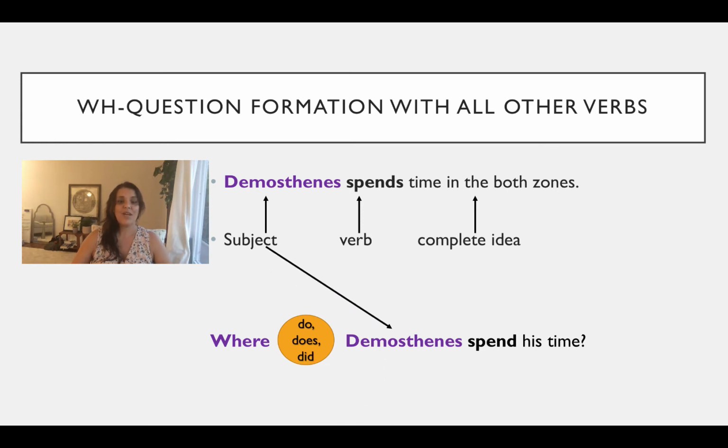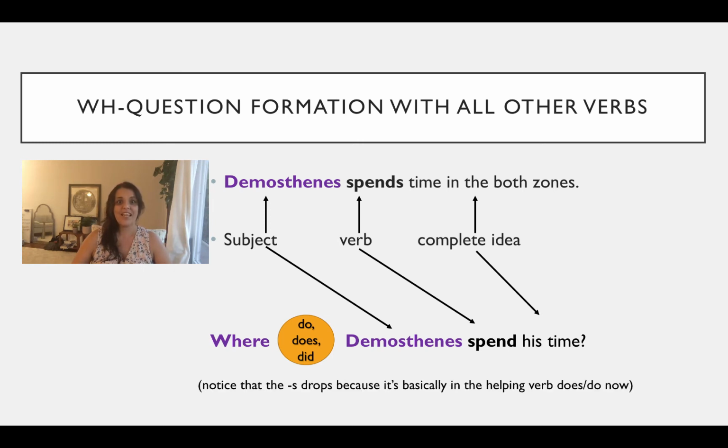Notice that we have a WH word, we have do support, and then we still have subject, verb, complete idea, syntax. So the syntax stays the same with the exception of including the WH word and the do support before the SVO. Notice that the verb in the first sentence has an S to show that the subject is he, she, or it. In the second phrase, the question, there is no S at the end of spend. That's because the S is in the do support.